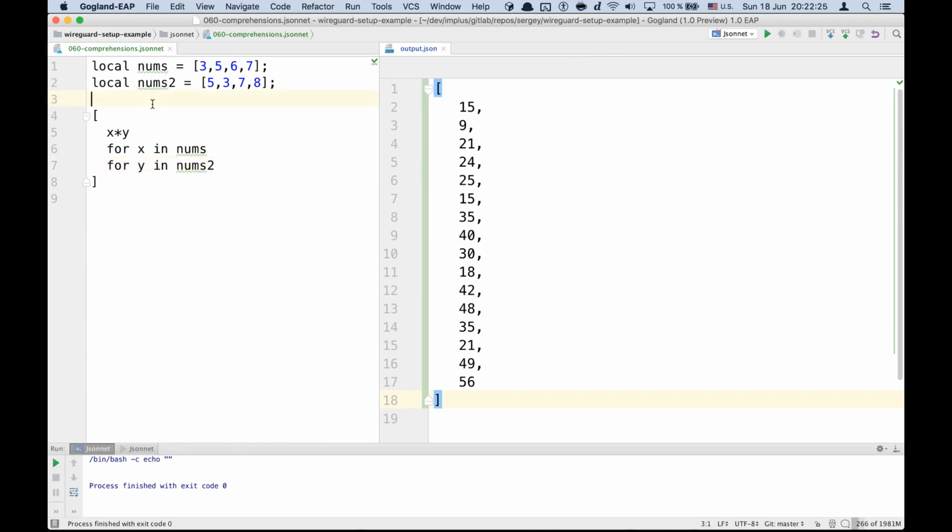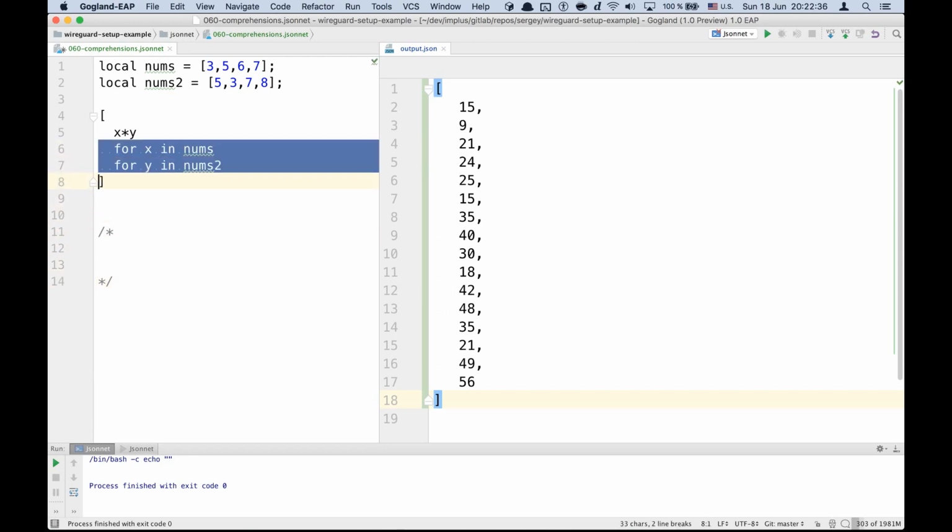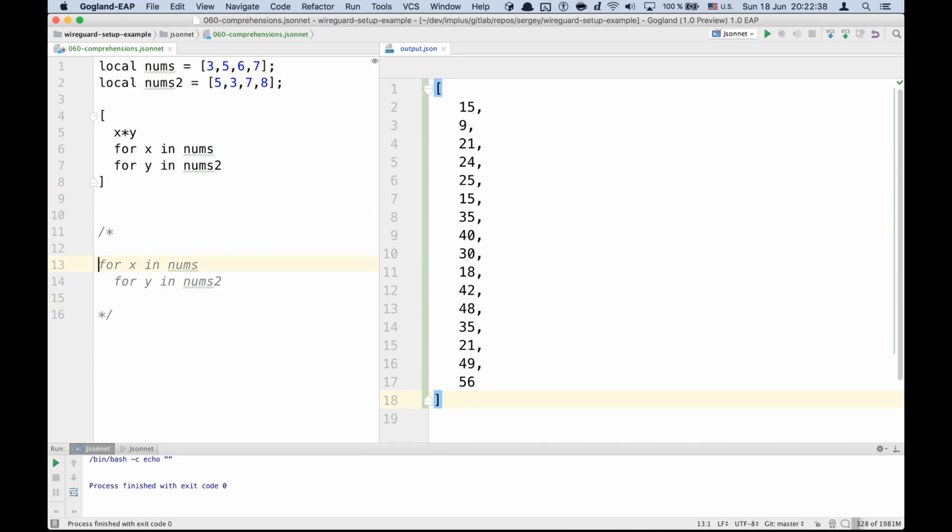So I said simultaneously, it does not iterate simultaneously, of course. It's basically the same as, for example, if we write it in Python, it looks like this. So we iterate over nums, we iterate over nums2, and then we append this value to some list L. For example, we have this.